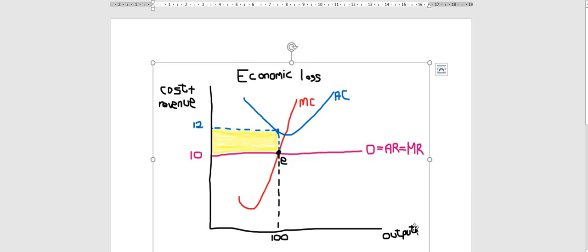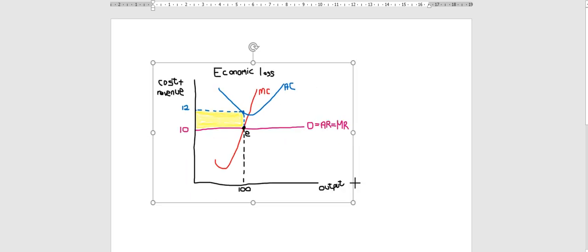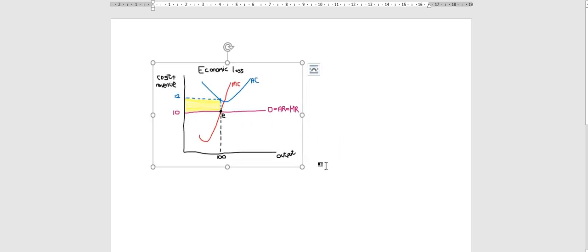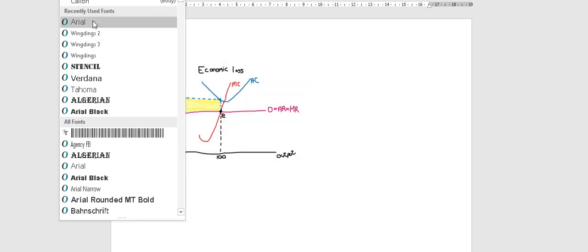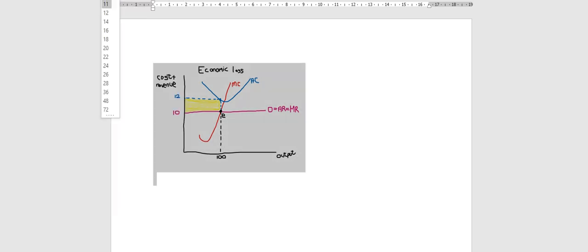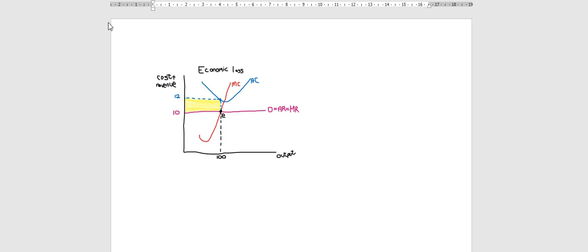Right, this is our graph. Just going to make it smaller. Okay. We are now going to look at different questions that can be asked based on this graph. Now, you must be able to draw it. In an essay question, you will be required to draw the graph, but in a data response question, you must also be able to interpret this graph. Okay, so they can give you the graph and ask you questions on this graph.